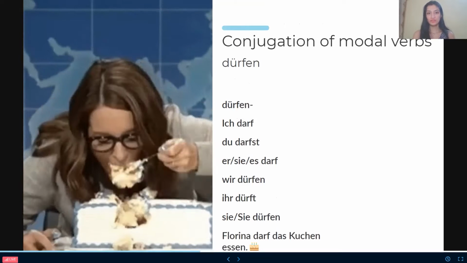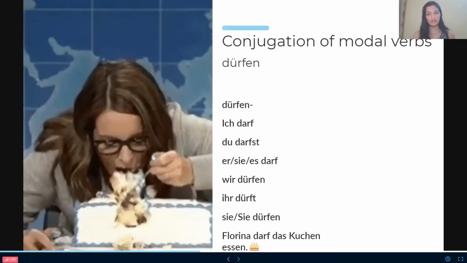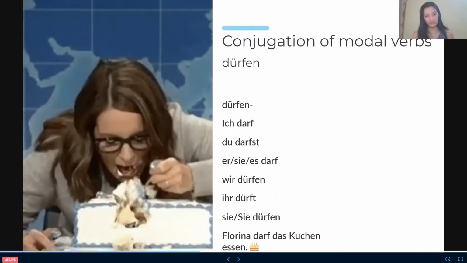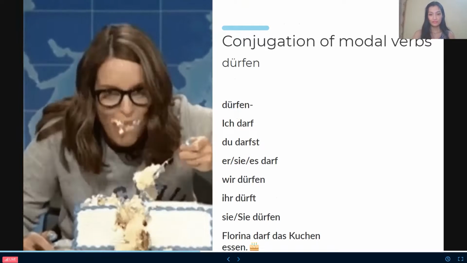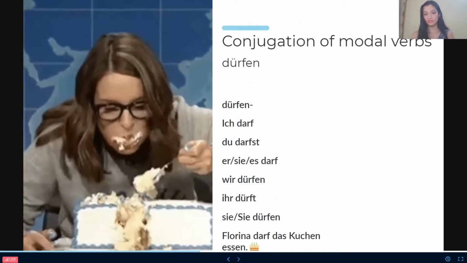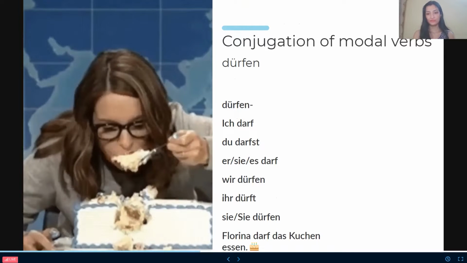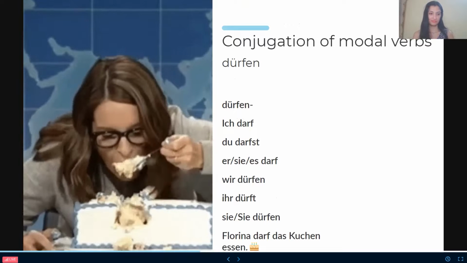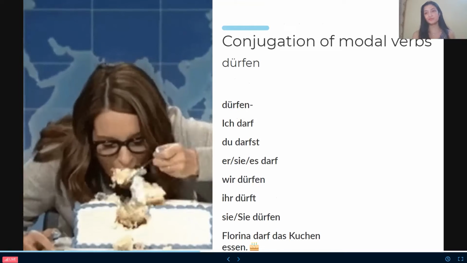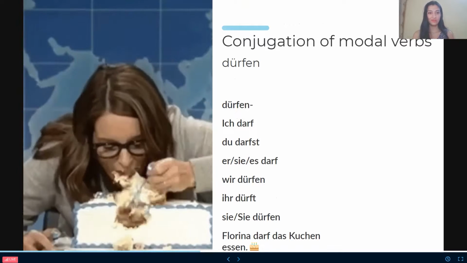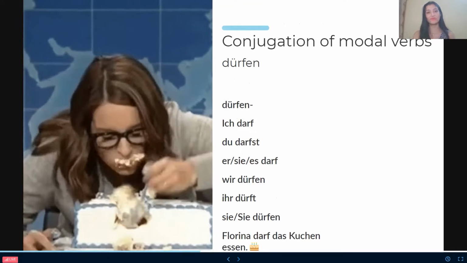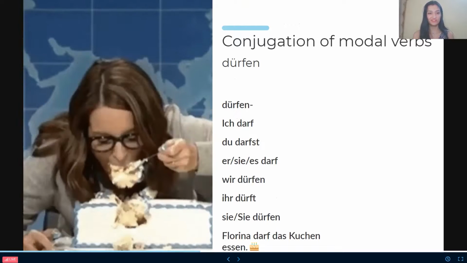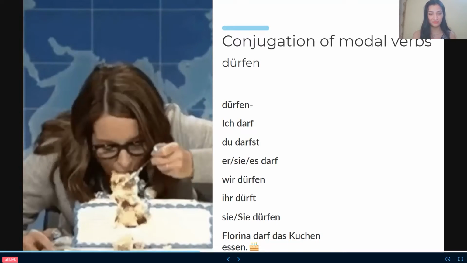Conjugation of dürfen: ich darf, du darfst, es darf, wir dürfen, ihr dürft, sie dürfen. For example, Florina darf das Kuchen essen. Florina is allowed to eat the cake. That's the reason you are watching it over here, that she got the permission. So she's just getting cake all over. You can already see it all over her face.